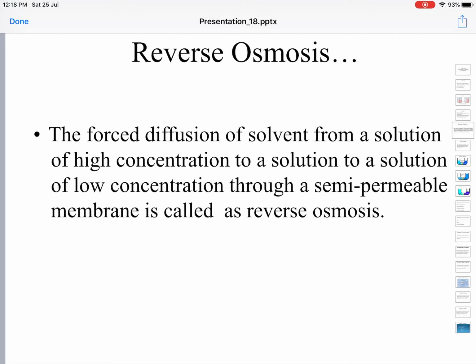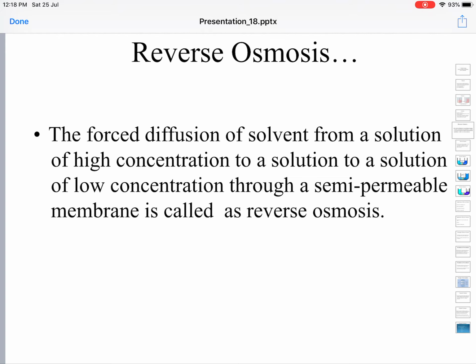The forced diffusion of solvent from a solution of high concentration to a solution of lower concentration through a semi-permeable membrane is called reverse osmosis. Here you are forcing it to do it. It's artificial, unnatural and non-spontaneous.